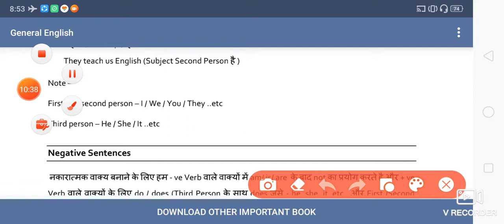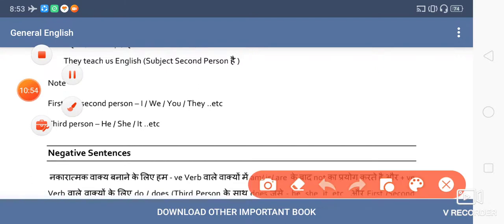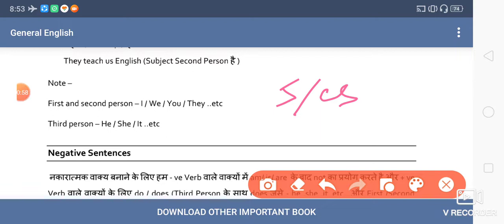Where to use S or ES? With the subjects I, we, you, they, we will use only the verb first form. No S or ES will be used. Like if I say, I go to school at 9 o'clock, with I we use go. If I say Ram, Ram goes to school.